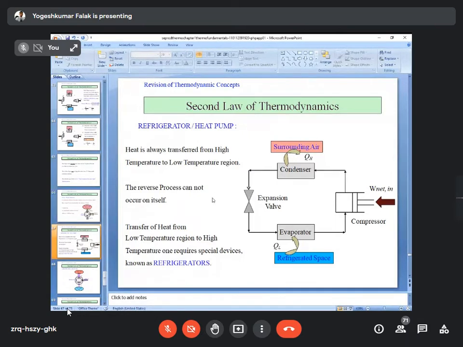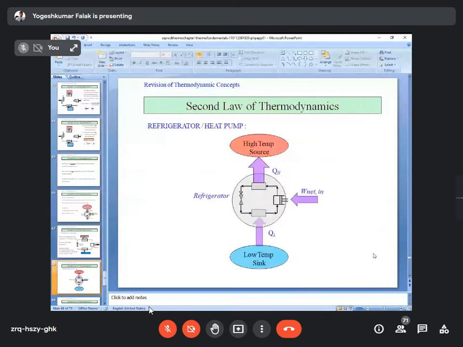The reverse process cannot occur by itself. The transfer of heat from the low temperature region to the high temperature requires a special device known as the refrigerator, in which in both cases work is done on the system to get the desired output. In a heat pump, the desired output is QH, whereas in a refrigerator, the desired output is QL. See in the next slide.